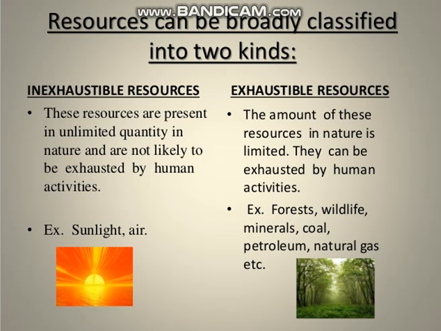As natural processes can't renew them fast enough, they can be exhausted easily. Examples of exhaustible natural resources are forest, wildlife, minerals, coal, petroleum, natural gas, etc. So these are the inexhaustible and exhaustible resources.